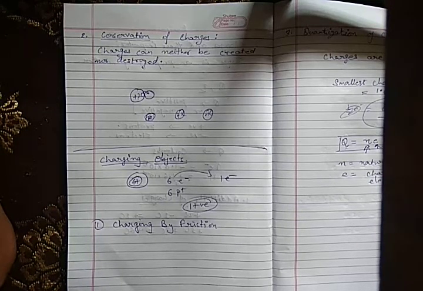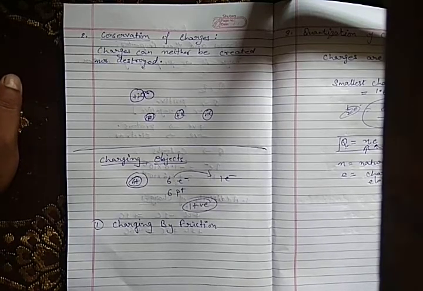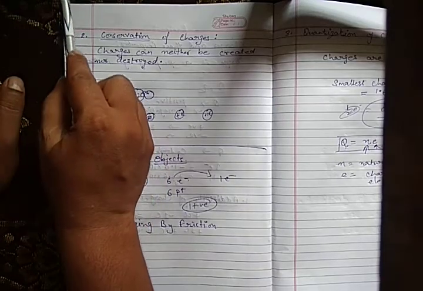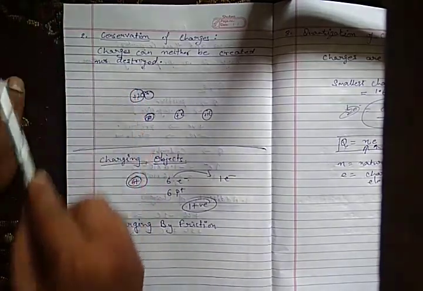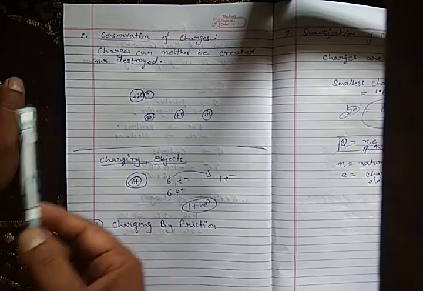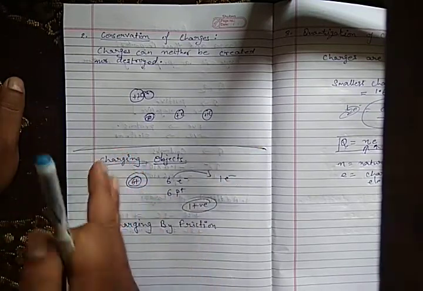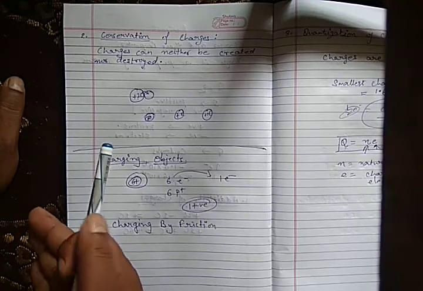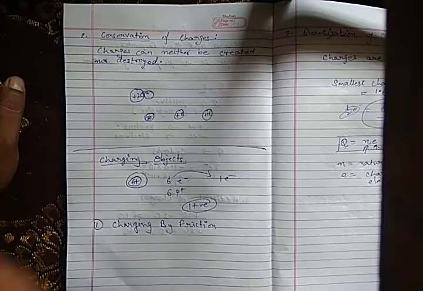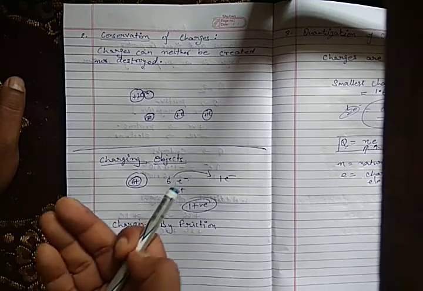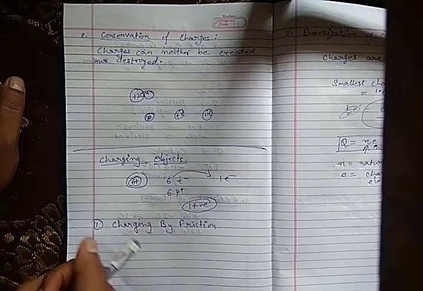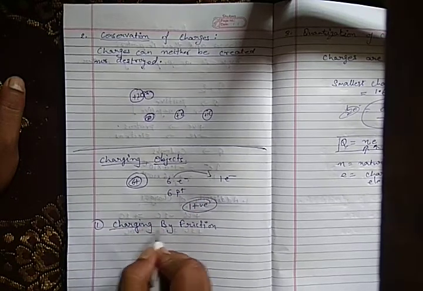When we take our scale, rub it on our hair and bring it near bits of paper, the bits of paper jump and get attached to the scale. It means that some charges have been transferred from our hair to the scale. That is why it has gained some charges. So charging by friction is when we rub one object on another.